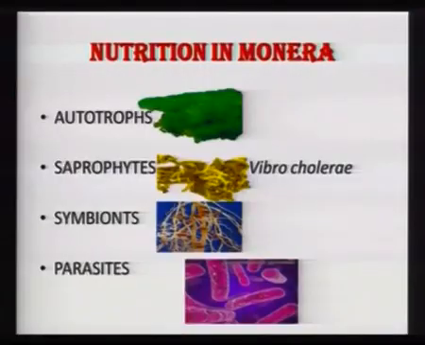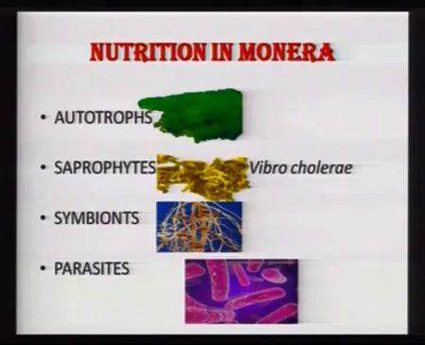Yes, rhizobium, which lives in the root nodules of the leguminous plants, and in the process it is converting atmospheric nitrogen into a utilizable form, so that it can be taken up by the plants as food, and the plants in turn are giving them shelter. Similarly, we have parasitic bacteria.